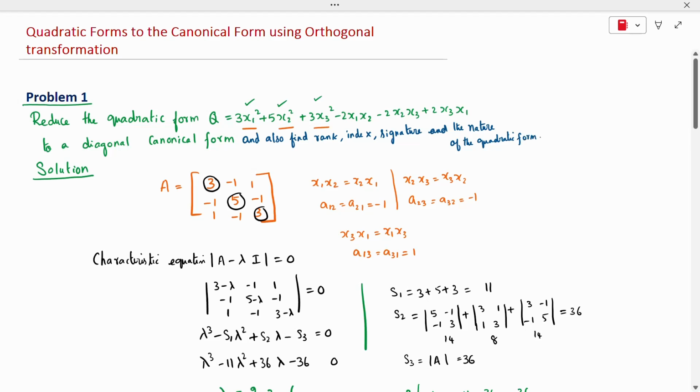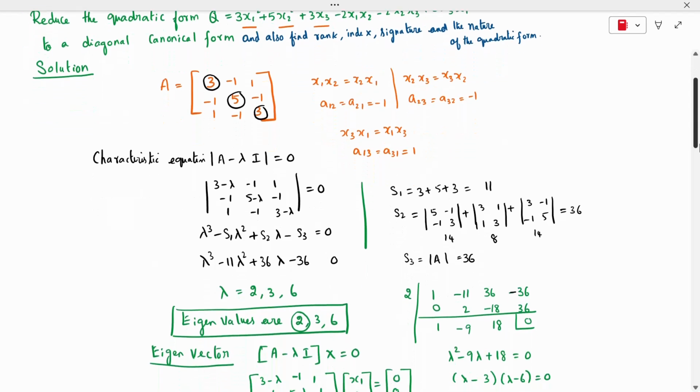Already in one of my videos, the nature of the quadratic form has been explained. That is without the canonical form. Now, using the canonical form, how to find the nature of the quadratic form. This problem is already in the video, so I'm going to go directly to the canonical form. This we have already studied.